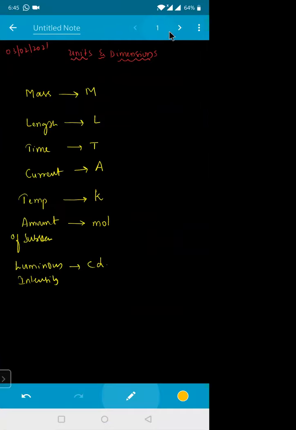The dimensions are nothing but the powers. In units and dimensions, we have 7 fundamental quantities: mass, length, time, current, temperature, amount of substance, and luminous intensity. Mass is represented by M, length by L, time by capital T, current by ampere, capital A, temperature by Kelvin, K, amount of substance by mole, symbol mol, and luminous intensity by candela, symbol cd.